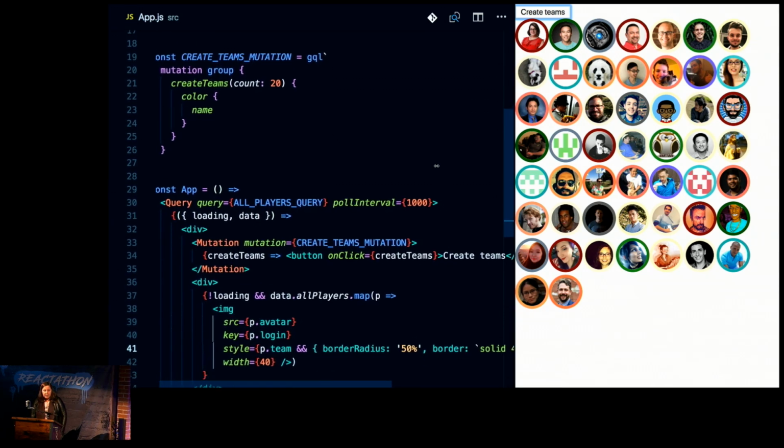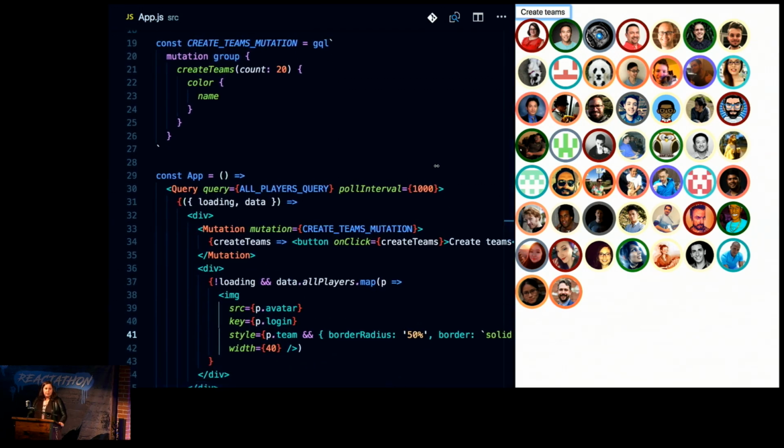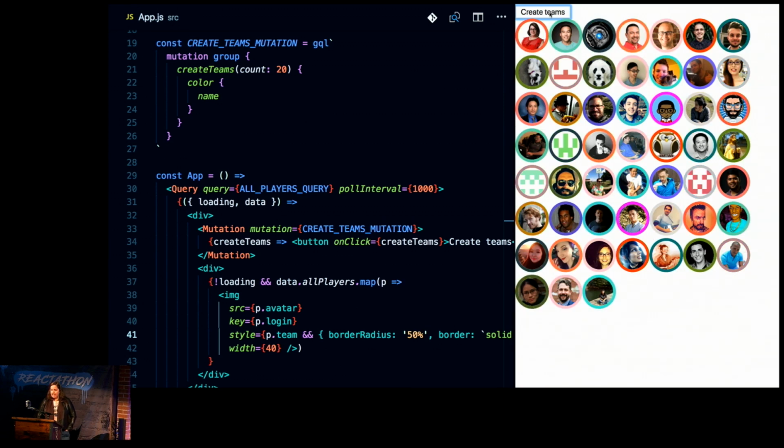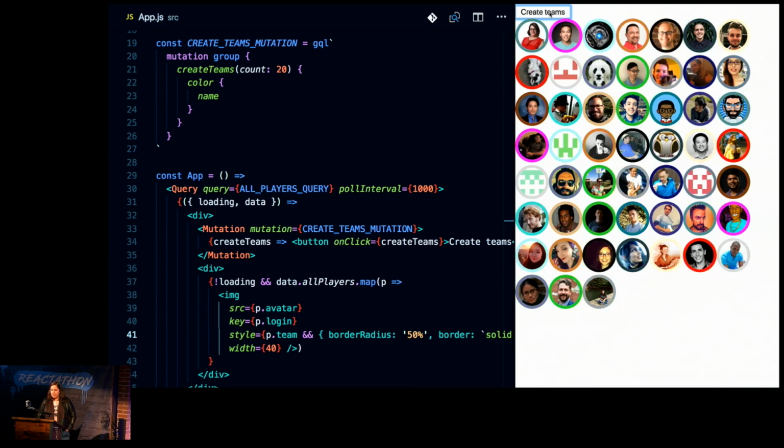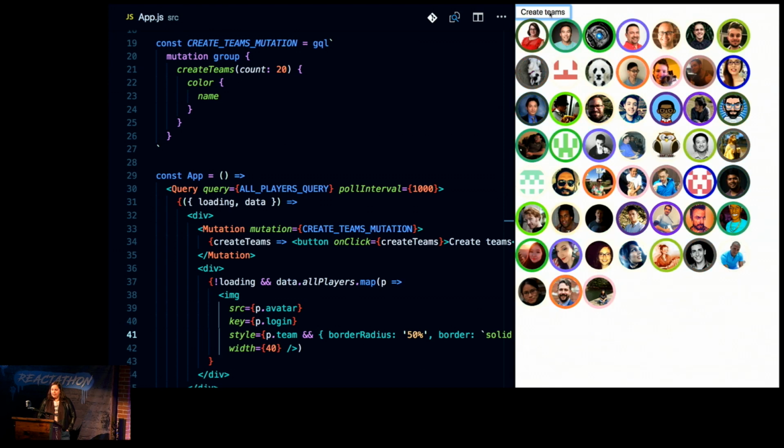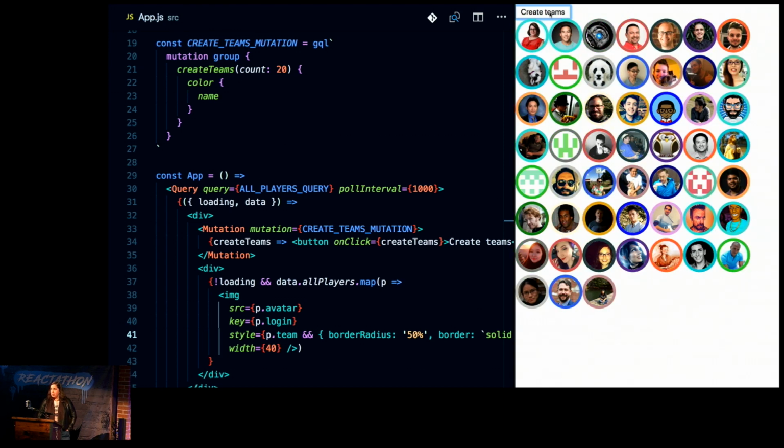So notice here, I have a createTeams mutation. Mutations are how we change data with GraphQL. And so as soon as I use this Mutation component, which starts here on line 33, every time I click the create teams button, all of you who are connected will be grouped into your teams. I think that's pretty cool.